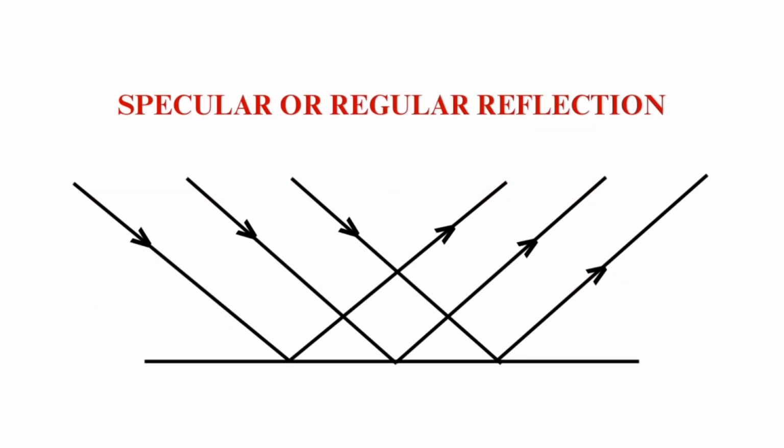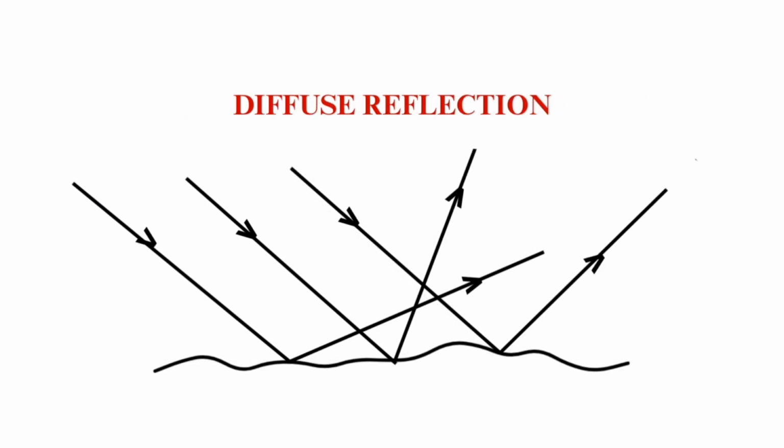This is a pictorial representation of specular or regular reflection. This is what happens when light rays hit a plain surface and how they reflect. They reflect back the same way. But in diffuse reflection, when light rays hit a rough surface, they reflect in different directions. They are not parallel to each other the way they came, but they reflect in a scattered way.